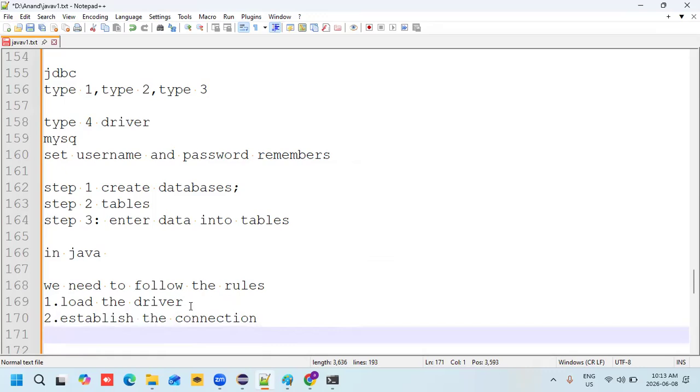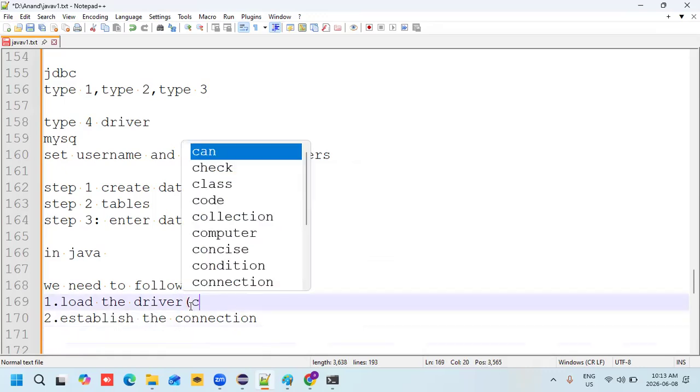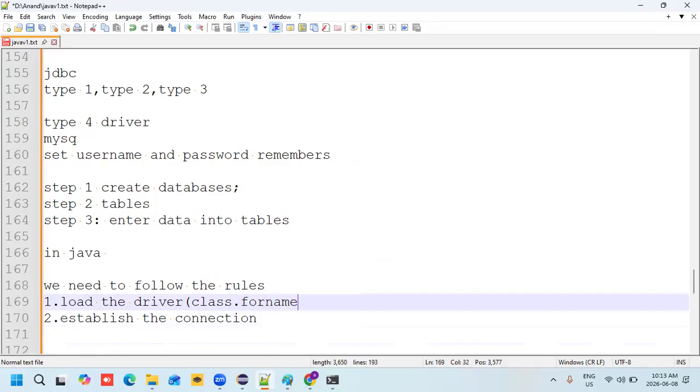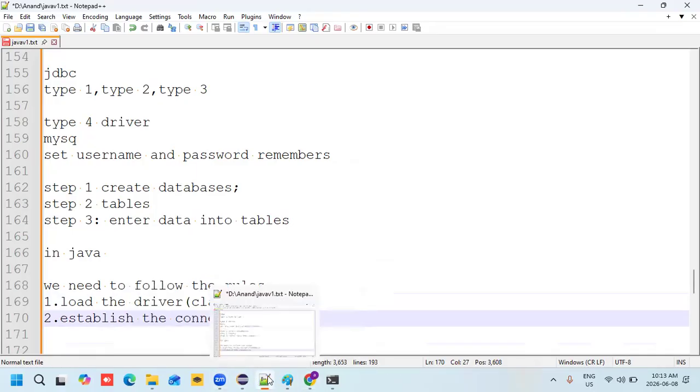First one, load the driver. Using what? We load it using Class.forName. Next, we need to establish the connection using DriverManager.getConnection, which is stored in the con, the Connection interface. We can write that with the help of the Connection interface.